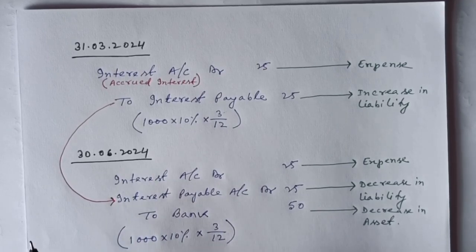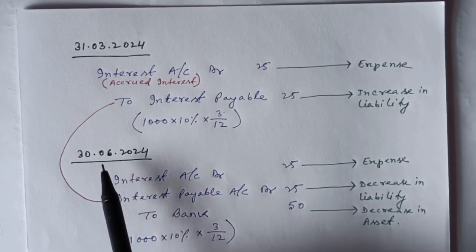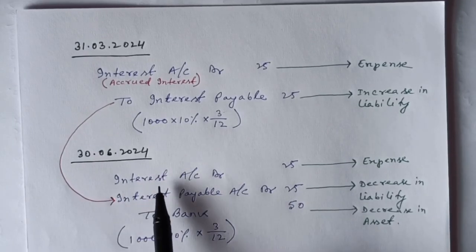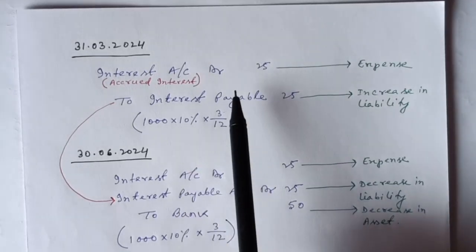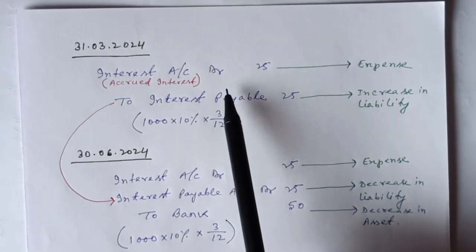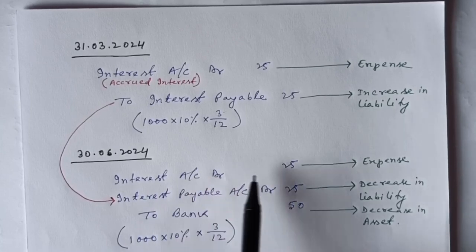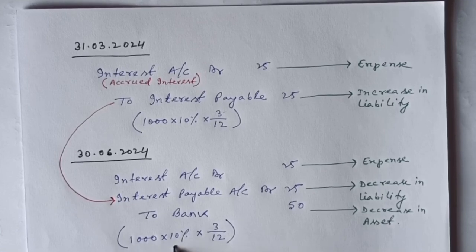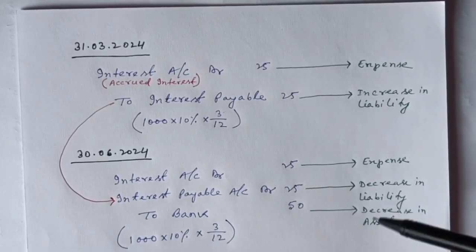Now coming to 30th June. 30th June is the date when interest is payable by A Limited to X Limited. So on 30th June, A Limited needs to consider interest for 3 months again, because for the earlier 3 months it has already been taken on 31st March. So on 30th June, A Limited is taking interest for 3 months in its books of account. So on rupees 1000 at 10% for 3 months, it is coming to 25 rupees.